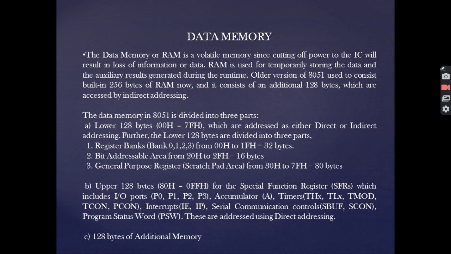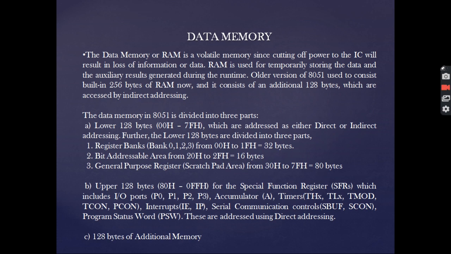Now the data memory of 8051 can be divided into 3 parts. The lower 128 bytes, that is from 00 hex to 7F hex, can be addressed either as direct addressing or indirect addressing. Further, the lower 128 bytes can be divided into 3 parts. The first one is a register bank from 00 hex to 1F hex, that is 32 bytes register bank. Then the bit addressable area from 20 hex to 2F hex. In total, it has 16 bytes.